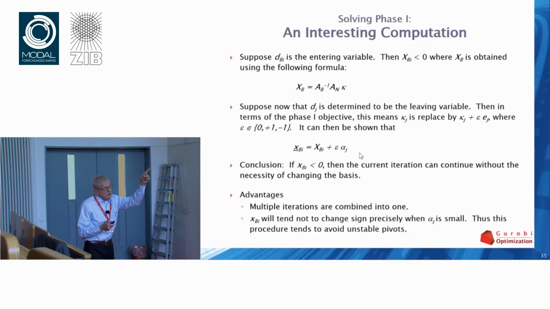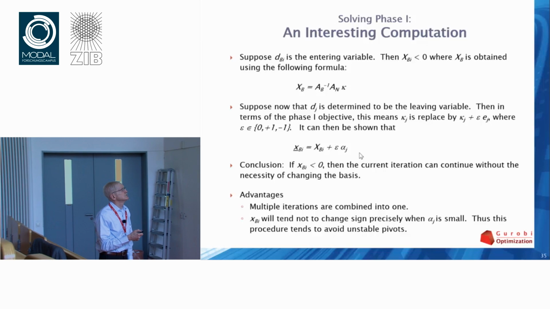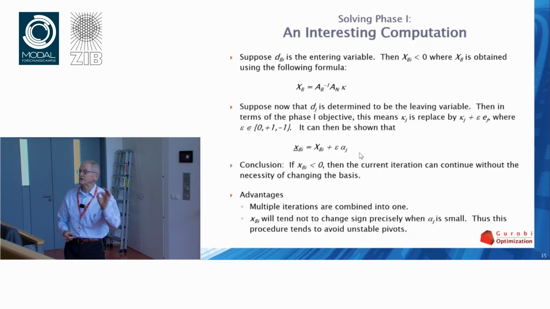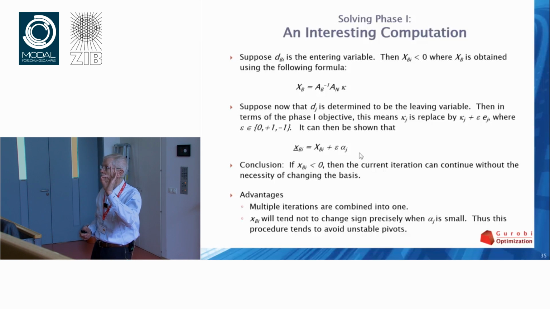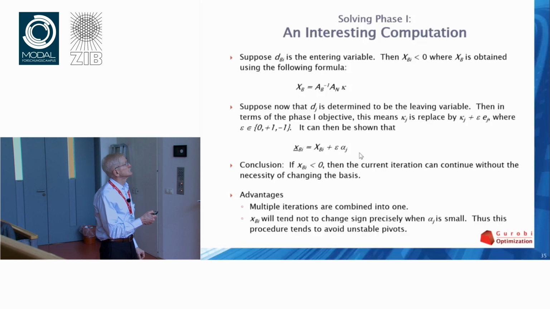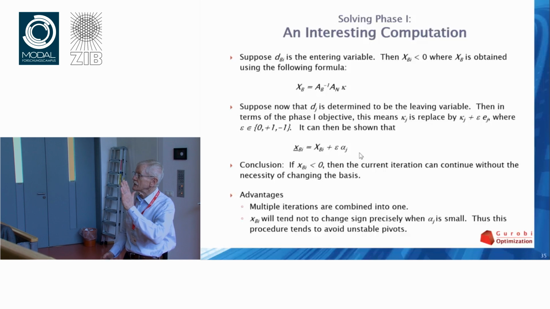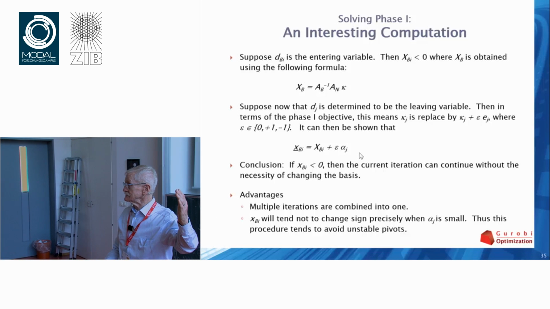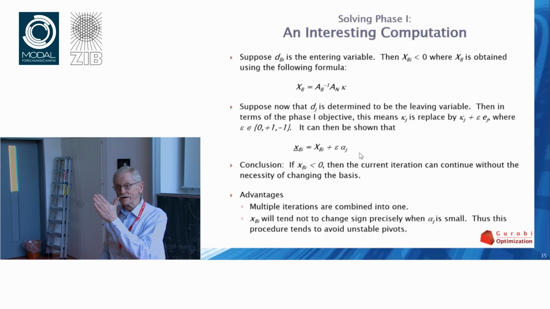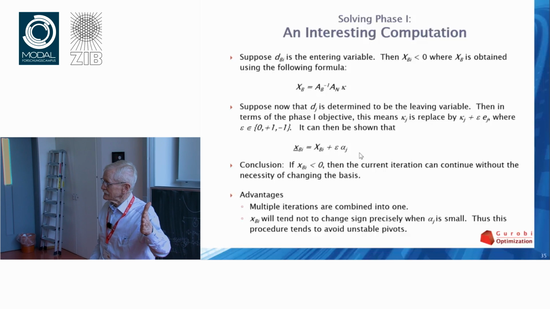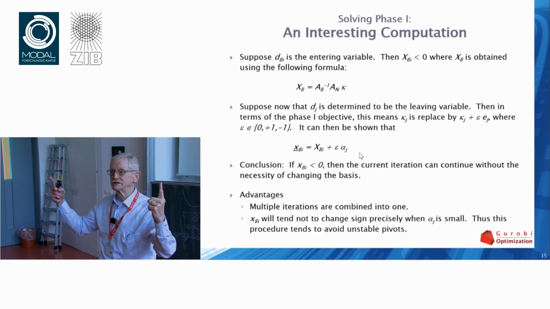That's nice. So the point is that precisely when alpha j is small, you are likely to conclude that xb has not changed sign, and therefore you can make a longer step. And you avoid that pivot element, which is numerically good, and reduces the number of iterations.